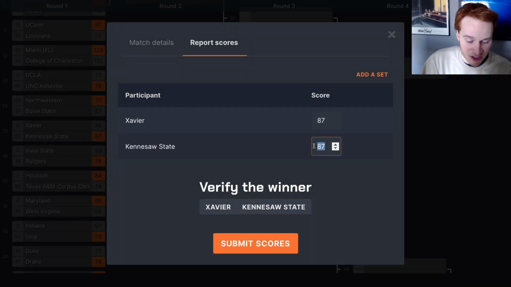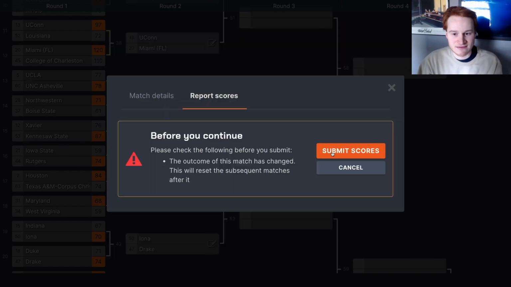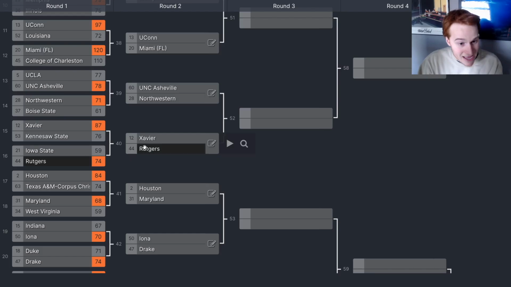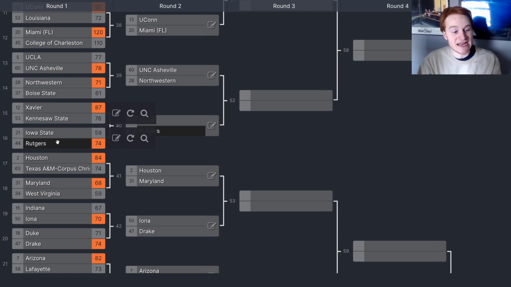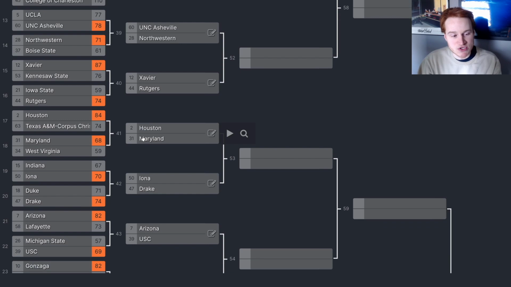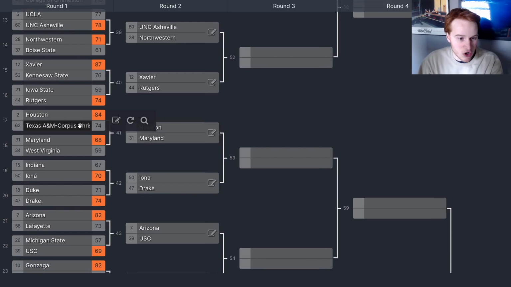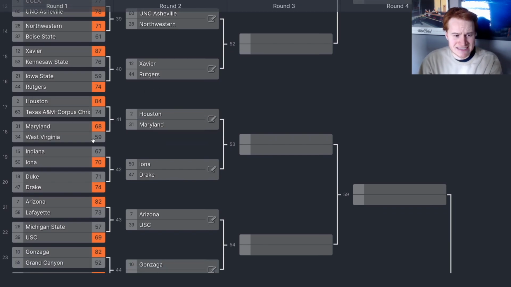Xavier beat Kennesaw. I just did not report that correctly. Let me submit that. Submit. Go ahead. All right, there we go. Xavier beats Kennesaw. You got Rutgers beating Iowa State. That's going to be a good matchup in the second round, Xavier and Rutgers. Then Houston beats Corpus Christi. Barely, though. Only by 10.